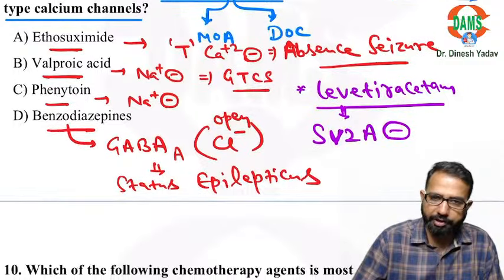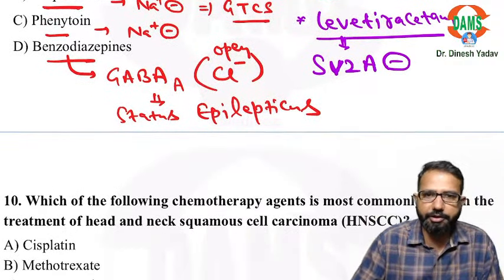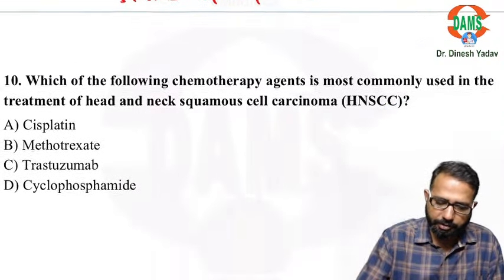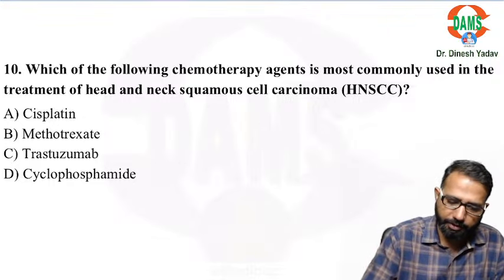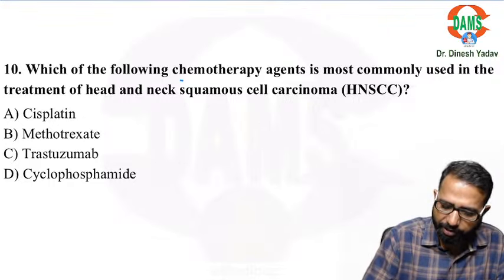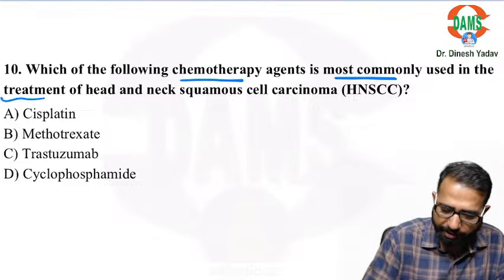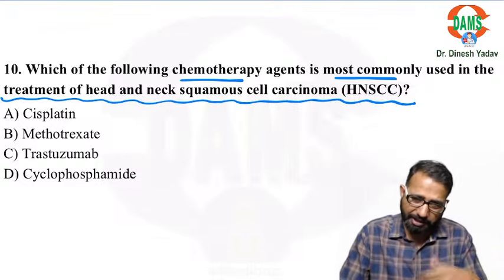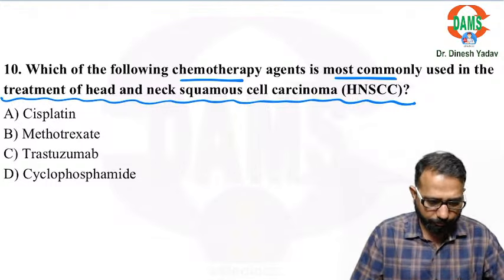So these are some important anti-epileptics. In phenytoin, cerebellar toxicity risk is there. Gum hypertrophy is there. Which of the following chemotherapy agents is most commonly used in the treatment of head and neck squamous cell carcinoma? Very important again. In chemotherapy, definitely one important question.